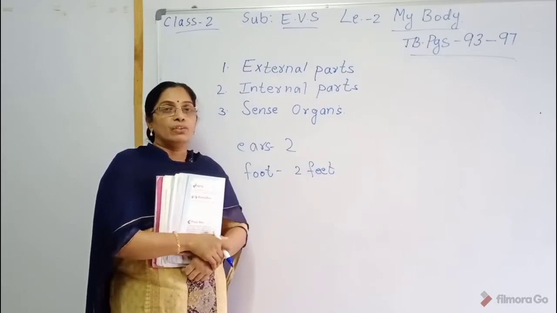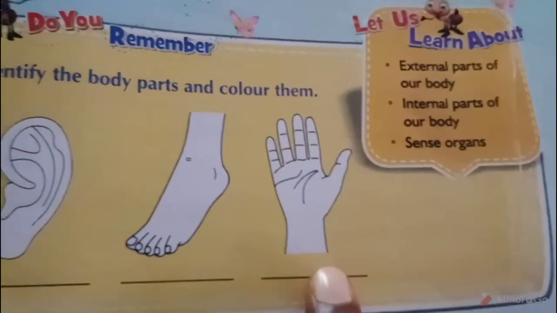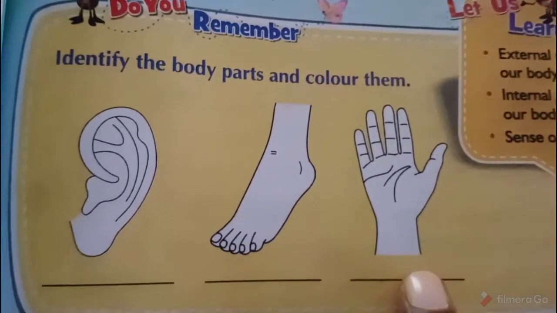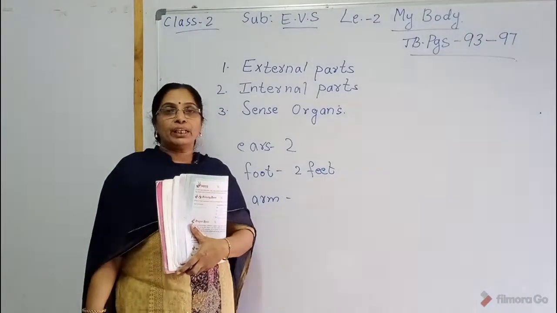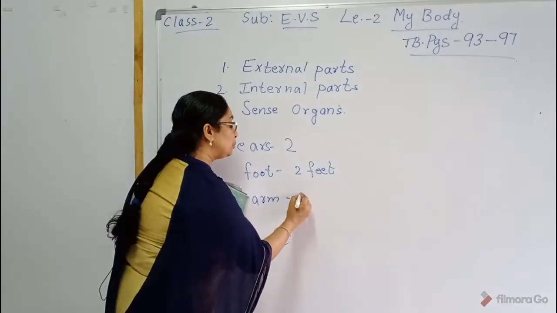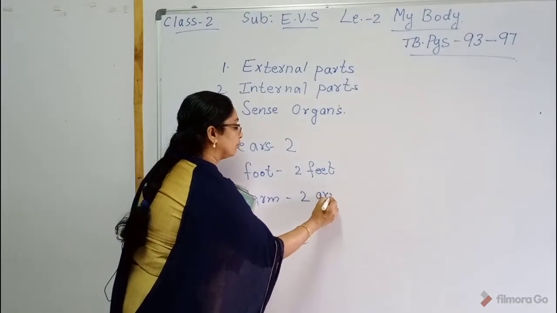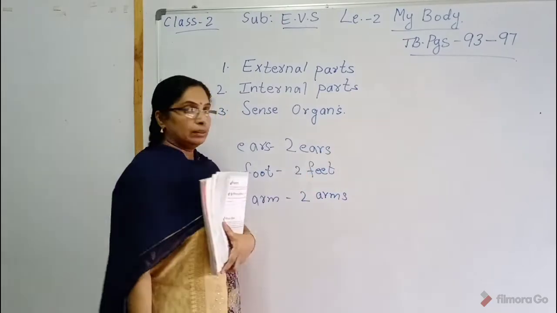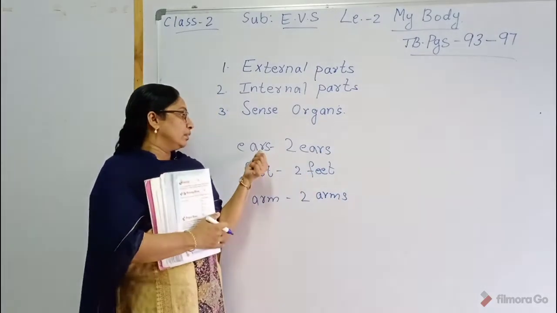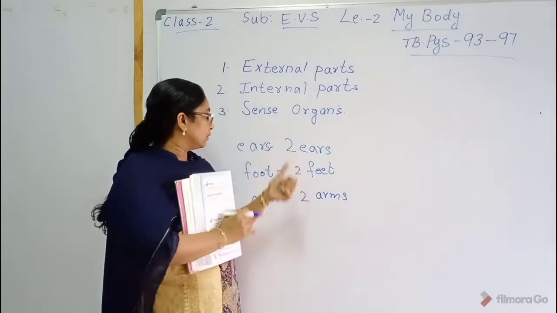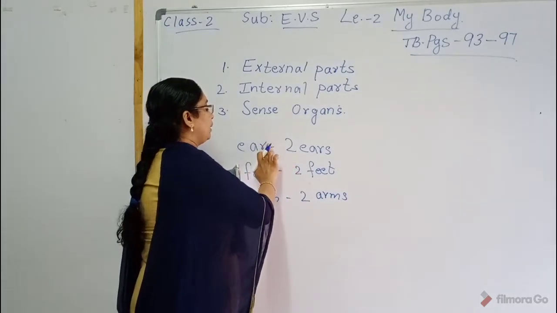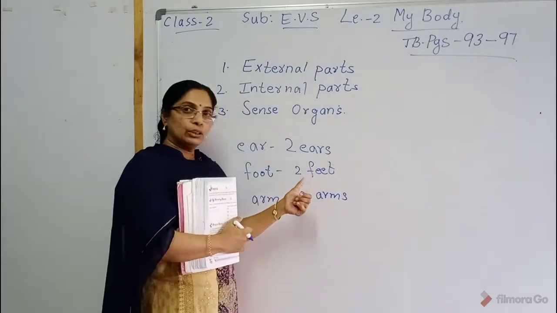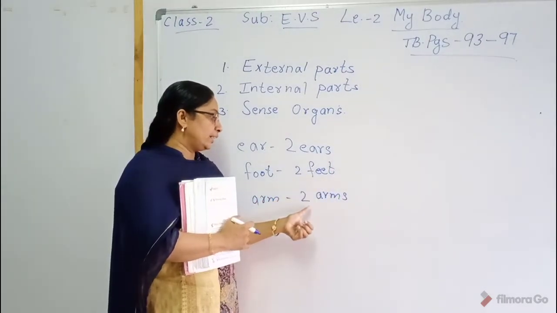Then, what is the next picture? The next picture is our arm. How many arms do we have? We have 2 arms. Once again, we have 2 ears, 2 feet, and 2 arms.